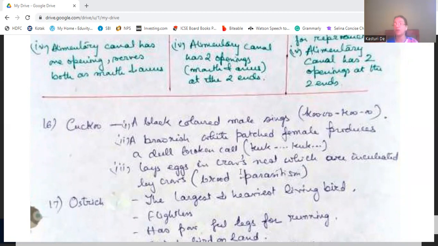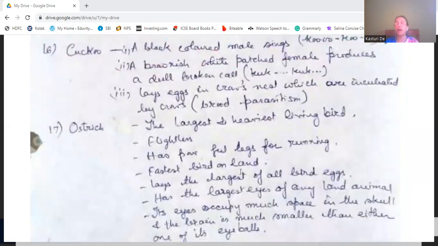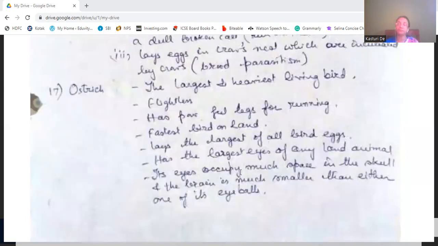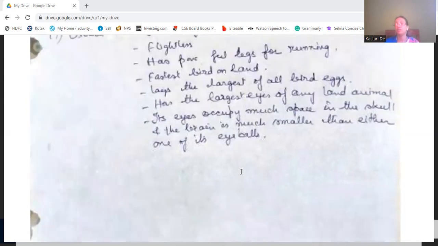Then we come to ostrich, the largest and the heaviest living bird that is flightless. They have powerful legs for running. They are the fastest bird on land. They lay the largest of all the birds' eggs. They have the largest eyes of any land animal.